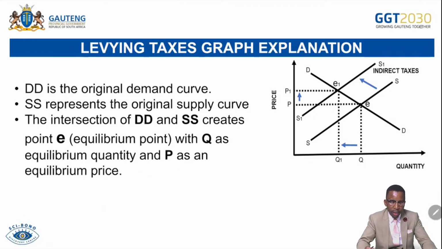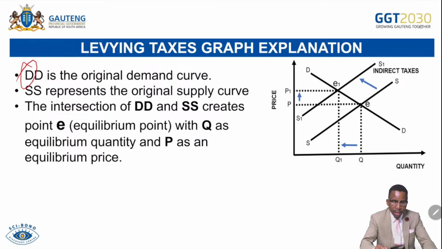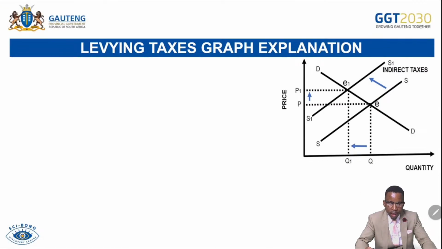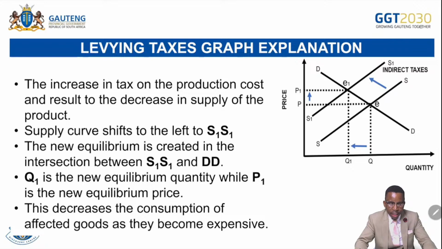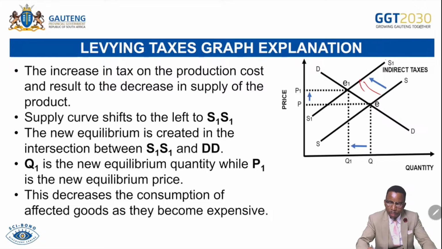Then we have our graph, and then we have original points, D and S, and then equilibrium, and also the quantity indicated on our graph in there. And then let's check the increase in tax on the production cost. The increase in tax on the production cost results in a decrease in supply. We can see supply decreasing from S to S1, a supply shift to the left from S to S1. The new equilibrium is created at the intersection of S1 and the original demand curve. Q1 is the new equilibrium quantity, while P1 is the new equilibrium price. This decreases consumption of affected goods and services as they become more expensive. You can see less consumption takes place now because goods become relatively expensive.